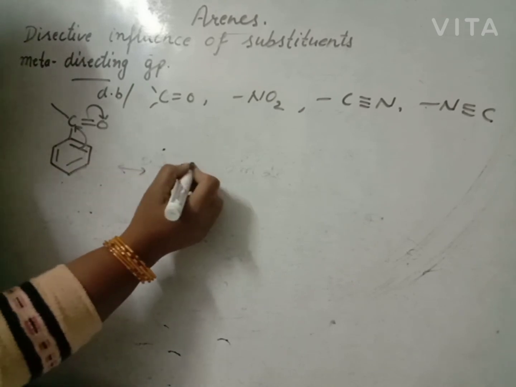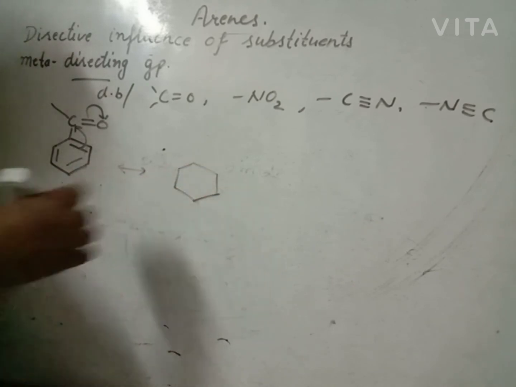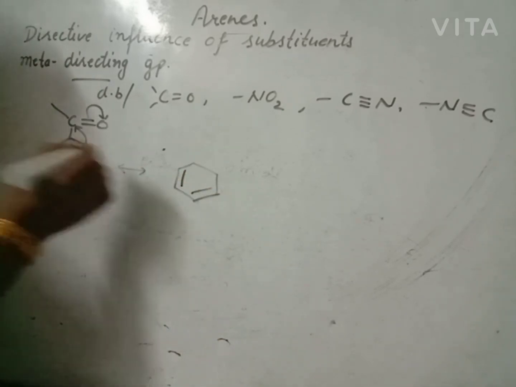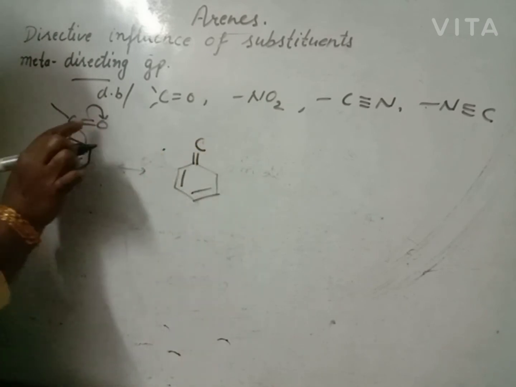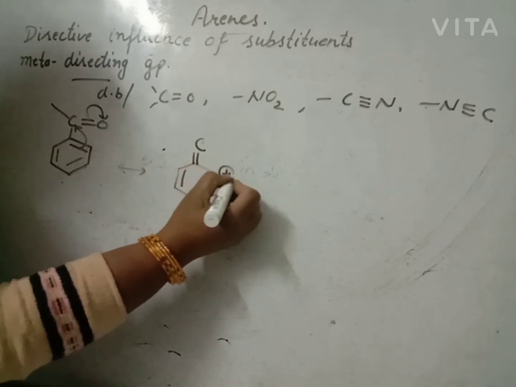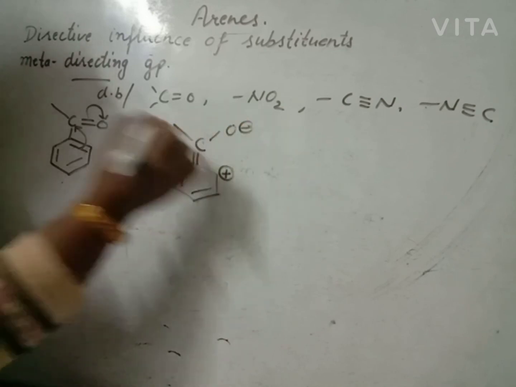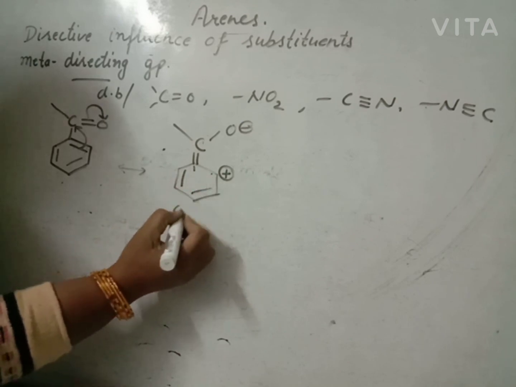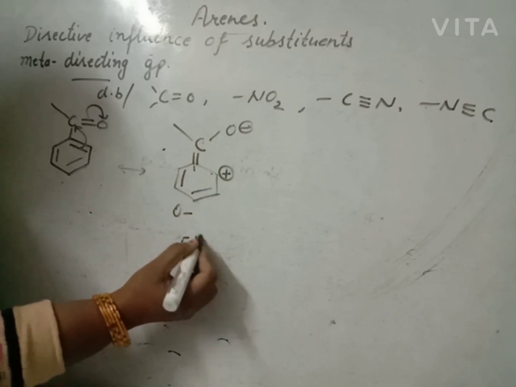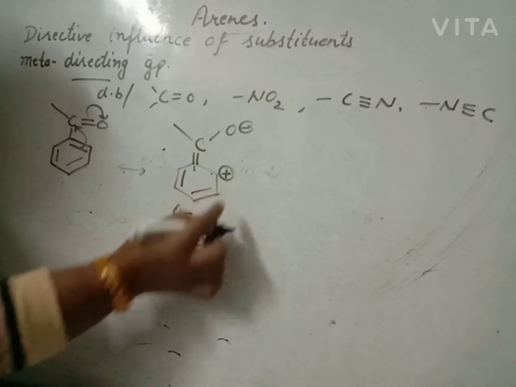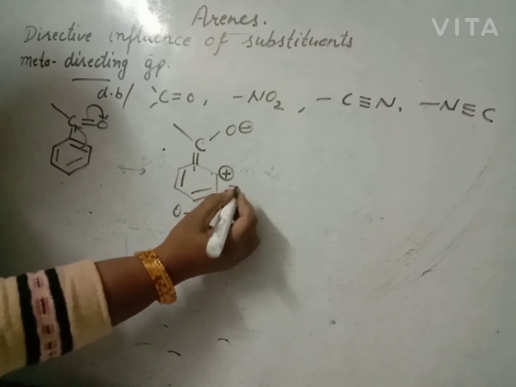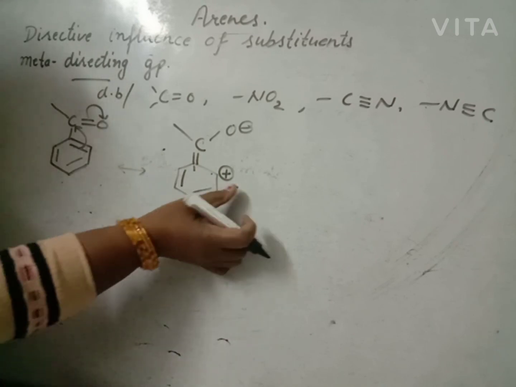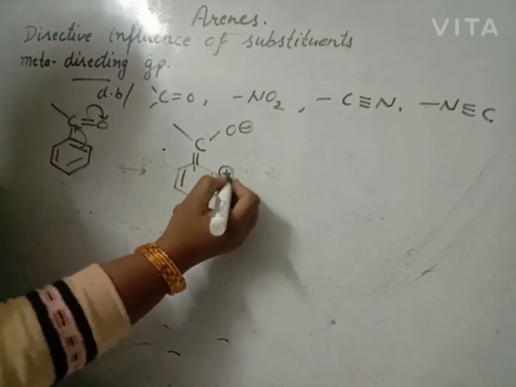So these two pi bonds remain intact. Carbon attracts electrons towards itself, so this carbon carries positive charge. Beta, the first carbon is this one, the 1,2 position is the ortho position. The ortho position carries positive charge. Will the electrophile attack it? Answer, no, because similar charges repel each other. So at the ortho position, attack is not possible.